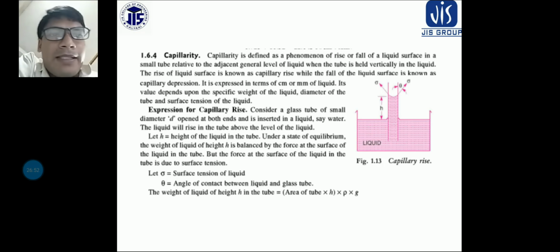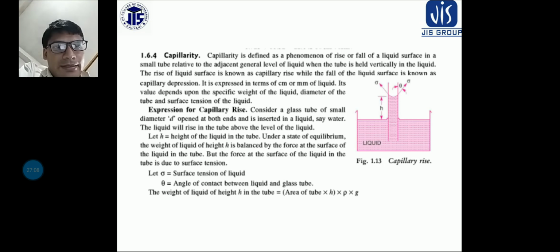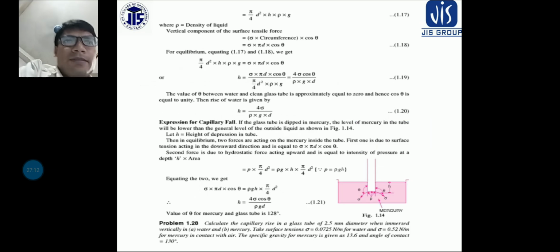Now the weight of the liquid of height h in the tube is equal to area of the tube into h into rho into g. So rho g into v, and v is equal to area into h. So this is the weight of the liquid up to the height h. So pi by 4 d square into rho into g is the weight of the liquid which is rising.